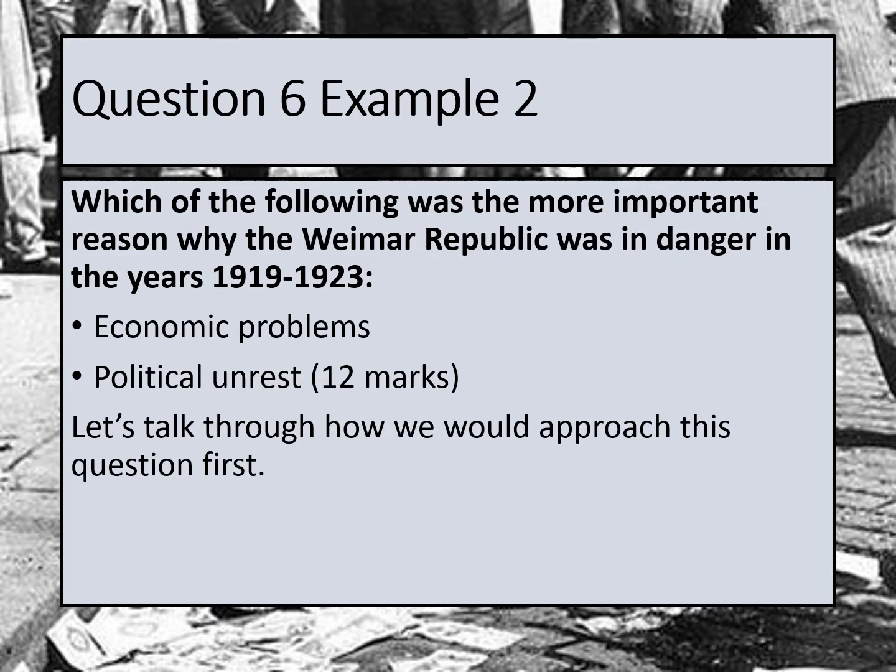So let's look at the question first of all. Which of the following was the most important reason why the Weimar Republic was in danger in the years 1919 to 1923? Were they more in danger because of economic problems? Or were they more in danger because of political unrest? So you might already have an opinion. You're going to listen to the first 2 paragraphs and then make a decision as a conclusion for yourself. But remember to keep looking back at the last example of a conclusion if you need any help.